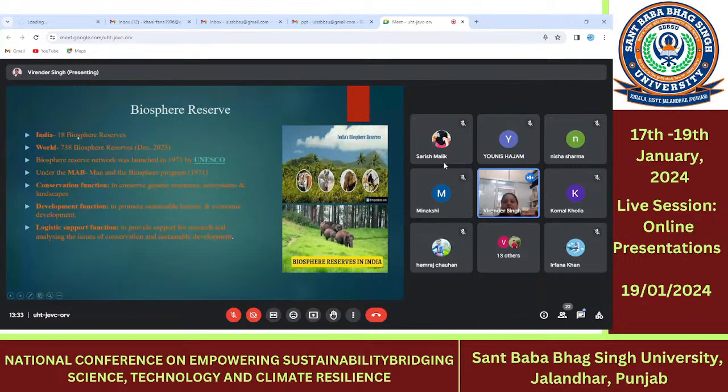In India, there are 18 biosphere reserves. In total, in the world, there are 738 biosphere reserves present in 2023, and the biosphere reserve network was launched in 1971 by UNESCO under the Man and Biosphere Reserve program. These mainly focus on the conservation function, the development function, as well as the logistic support function, to provide balance or ecological support to the earth's ecosystems.